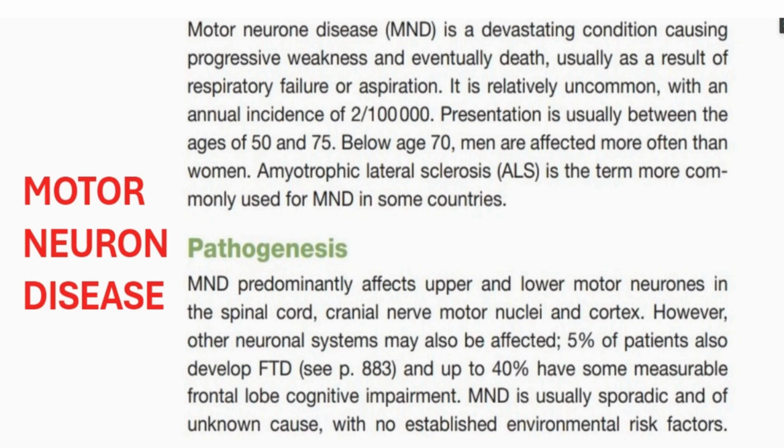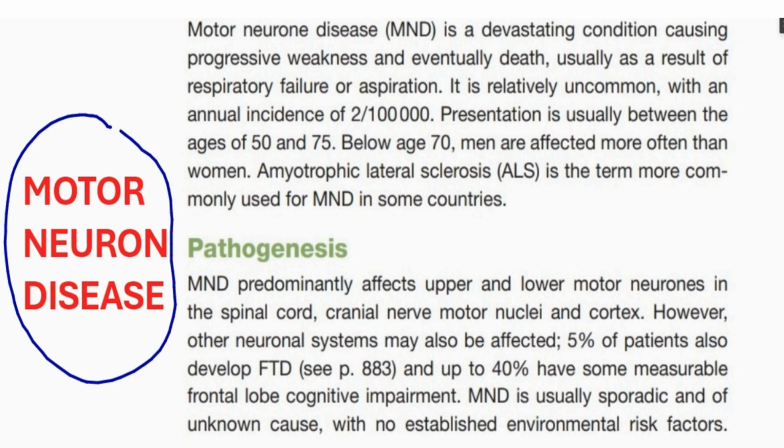Hello, so today we are going to discuss motor neuron disease. Motor neuron disease is also known as amyotrophic lateral sclerosis in some countries. It is a devastating condition causing progressive muscular weakness and eventually death because of respiratory failure and aspiration. It is an uncommon condition and the age of onset is usually between 50 and 75 years.